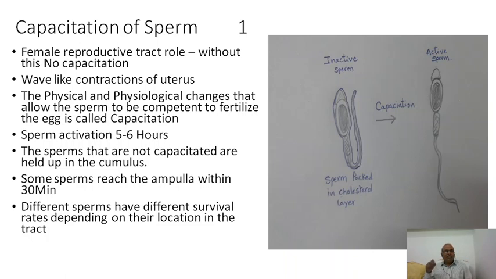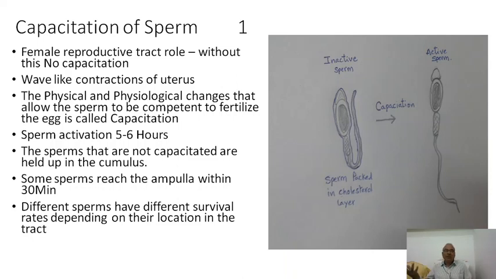Okay, the physical and the physiological changes that allow the sperm to be competent to fertilize the egg is called capacitation. Sperm becomes competent to fertilize the egg by a process called capacitation. And this capacitation occurs within the female genital tract in the course of time, that is 5 to 6 hours after the insemination. The sperms that are not capacitated are held up in the cumulus oophorus around the ovum.